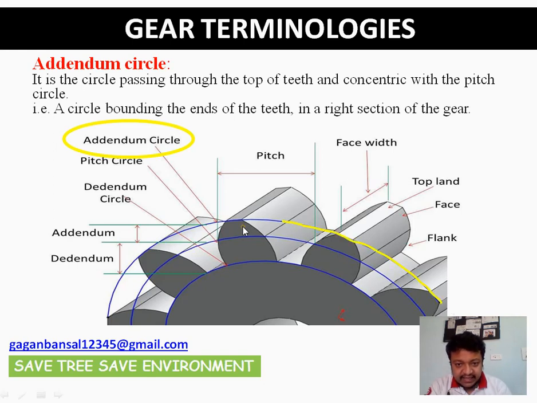This particular line is your addendum circle. Whenever we design any gear, the outermost circle, or the circle with the highest diameter, is sometimes termed the addendum circle. In terms of magnitude, it has the maximum diameter. So the addendum circle is the circle bounding the ends of the teeth in a right section.